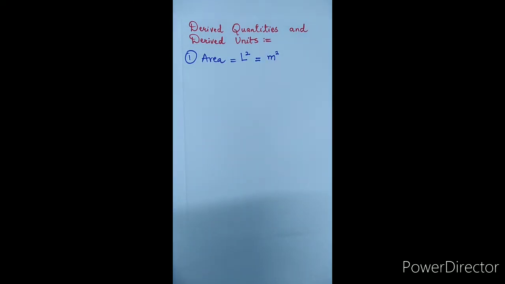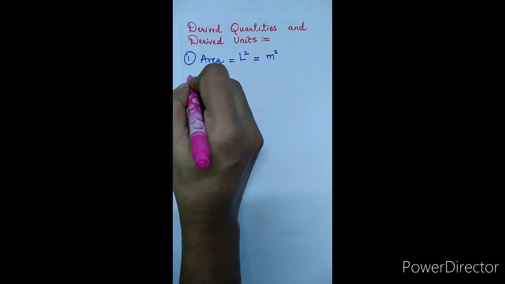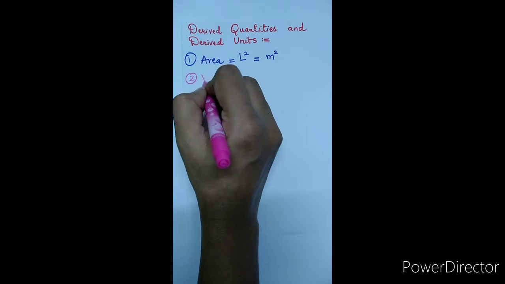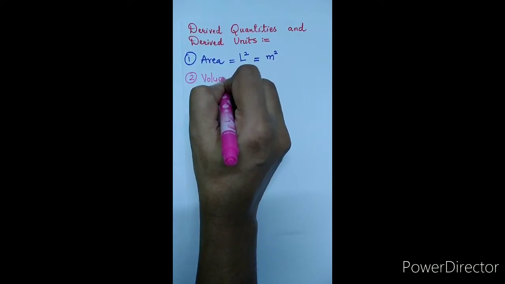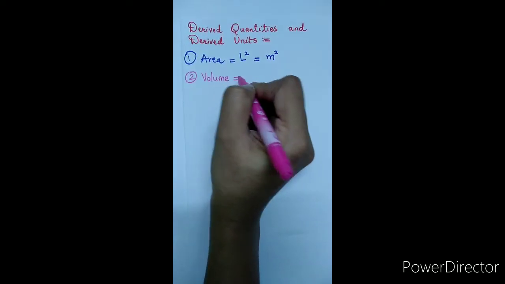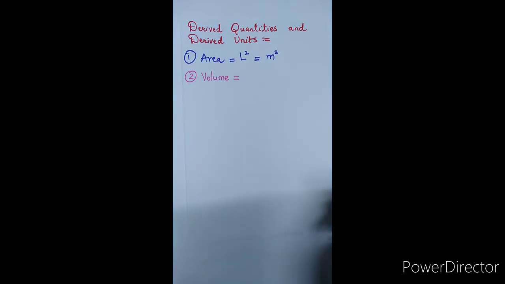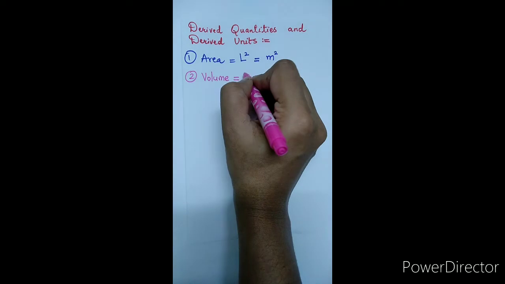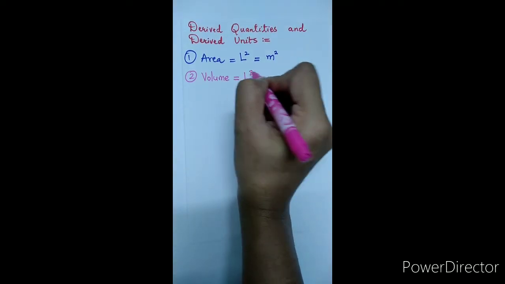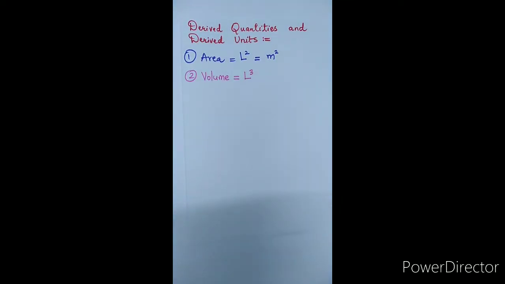After that we have the next example, that is volume. The volume is mathematically given as length cubed, L cubed.